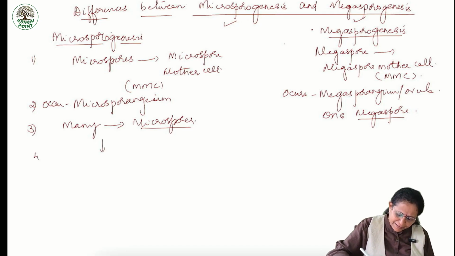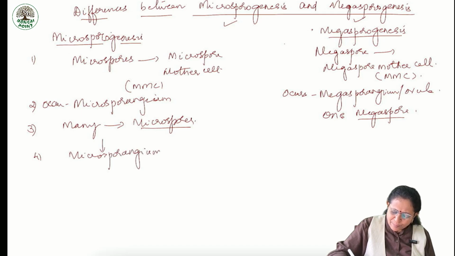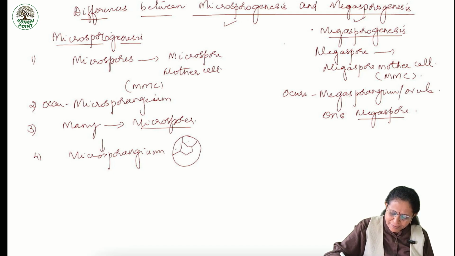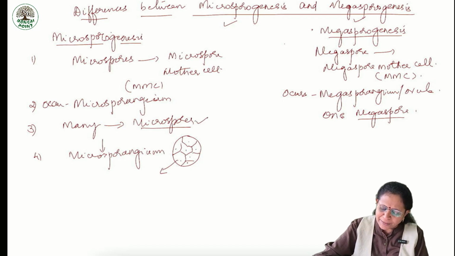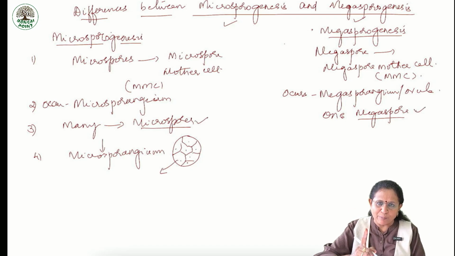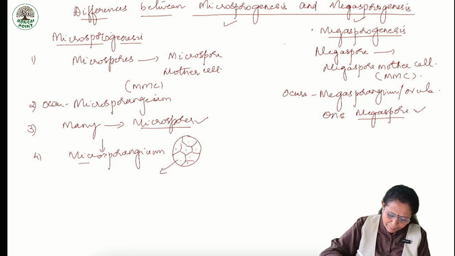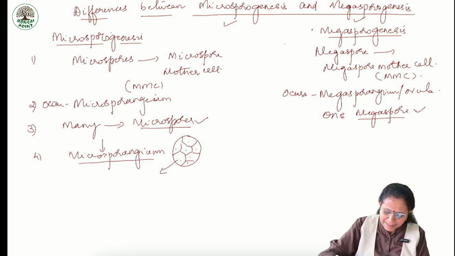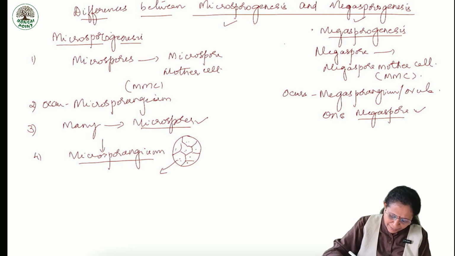In each microsporangium, a number of microspore mother cells are present. The microsporangium has many microspore mother cells.